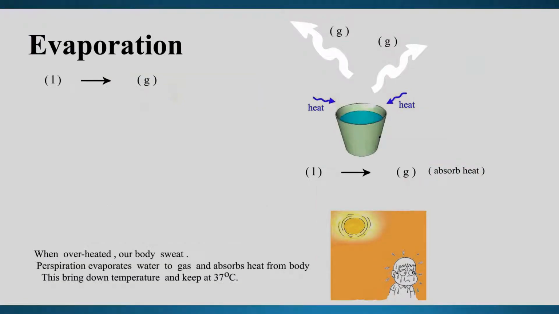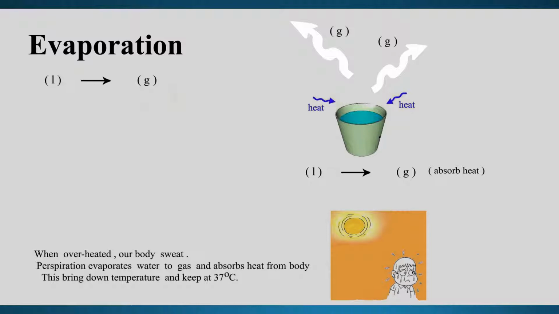Now I'm going to talk about the next topic, evaporation. What is meant by evaporation? Evaporation means a substance turns from liquid into gas. When a substance turns into gas, that is a very interesting phenomenon.